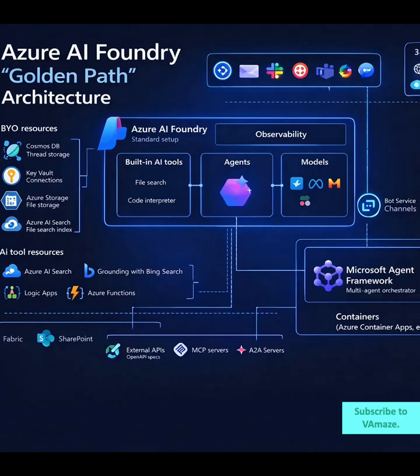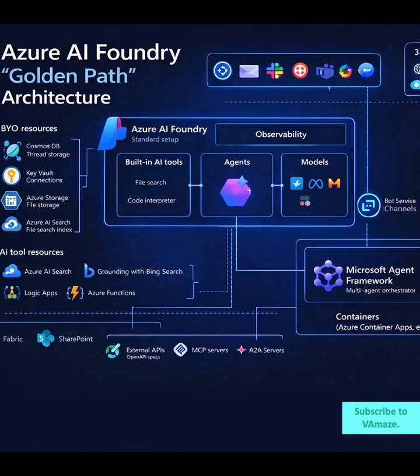AI tool resources extend functionality. Azure AI Search provides intelligent document retrieval. Grounding with Bing Search connects your agents to real-time web information. Logic Apps enable complex workflow automation. Azure Functions run custom code when you need capabilities beyond standard tools.